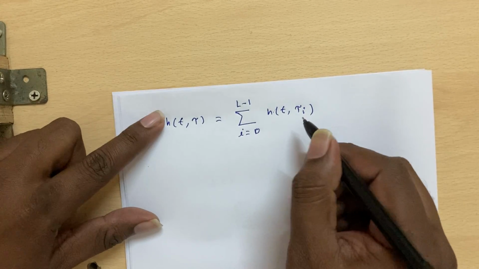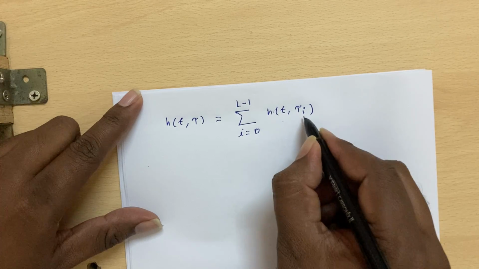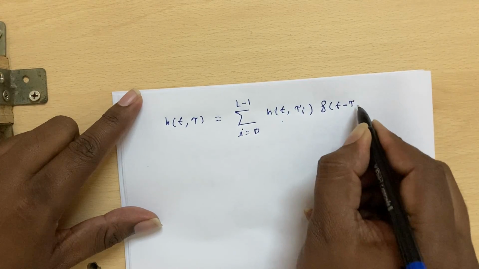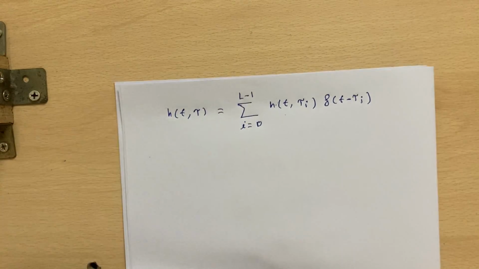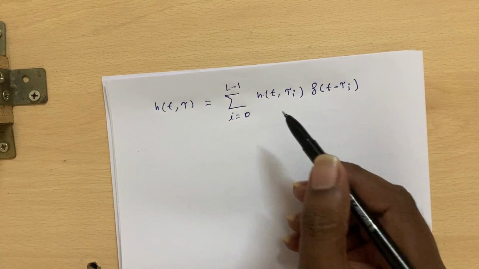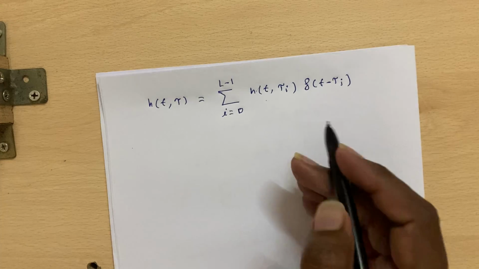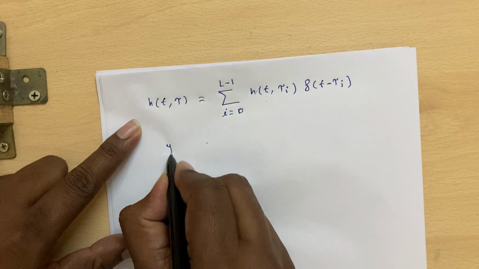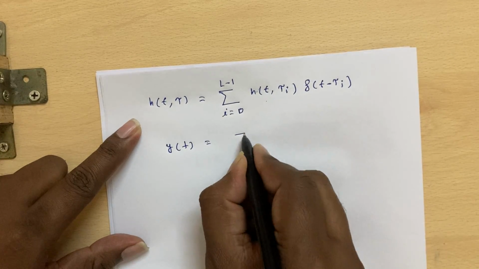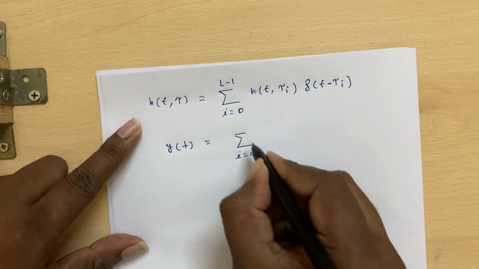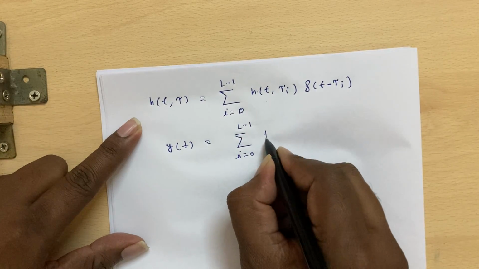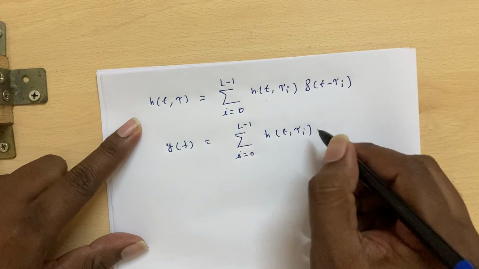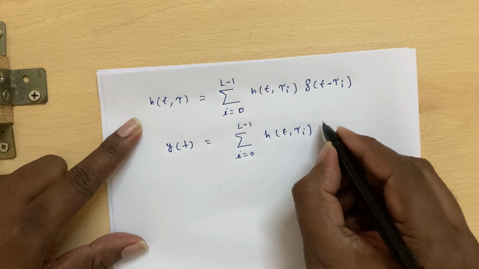Now it becomes two-dimensional. So at a given time instant t and at a given delay, this is the coefficient, and this will be delta of t minus tau i. If it was continuous, for discrete time, y of t will be the sum over i equal to 0 to L minus 1 of h of t comma tau i. These weights are actually time varying, so the impulse response will become a time varying impulse response.